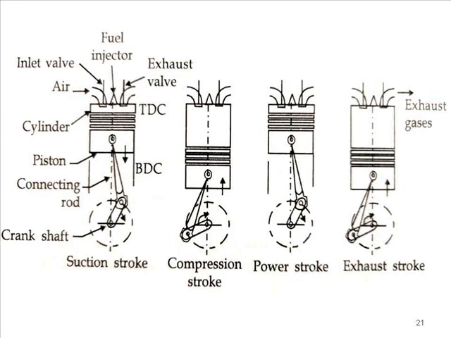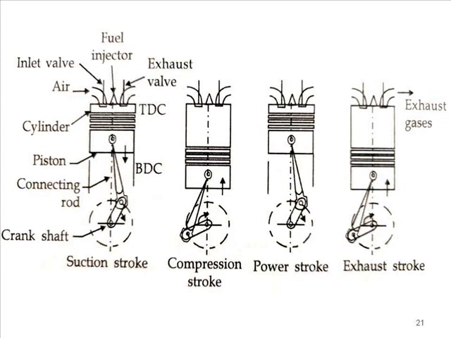Now the last stroke, that is the exhaust stroke, where the piston starts to move from BDC to TDC, above which only exhaust gases are available. So as the piston ascends, the volume is decreased and pressure is increased. So now the exhaust valve will be operated and all the exhaust gases will be thrown into the surrounding by means of, you can say, a silencer or muffler.